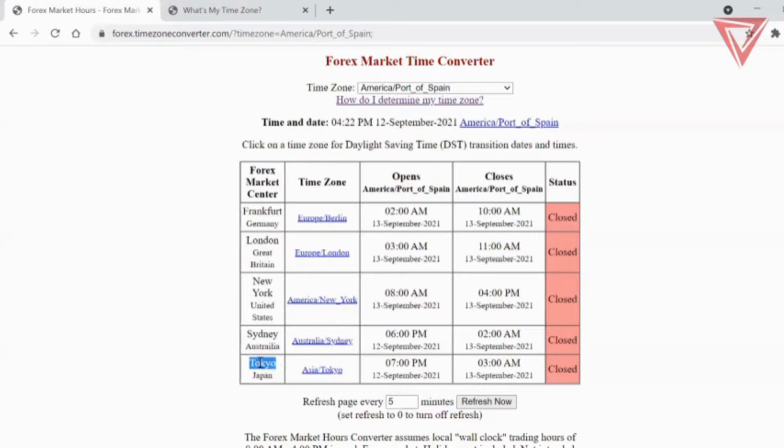If we understand this, think about this. This is very easy, very basic. Tokyo opens at 7 p.m. and closes at 3 a.m. But look at what time London opens. London opens when Tokyo closes. This is why, me personally, I love to trade the Asian session, because I'm getting in before the move starts. But I'm not going to go into detail with this, at least in this lesson. It's just an idea of how you can use the sessions and the session timing to your advantage.